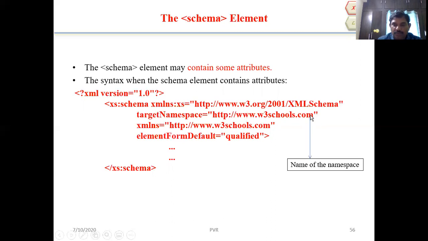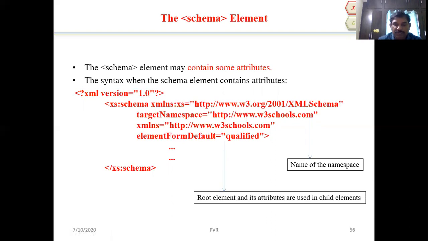See here, com is called the namespace. Here, the quotations are called the root element, and its attributes are used in child elements.